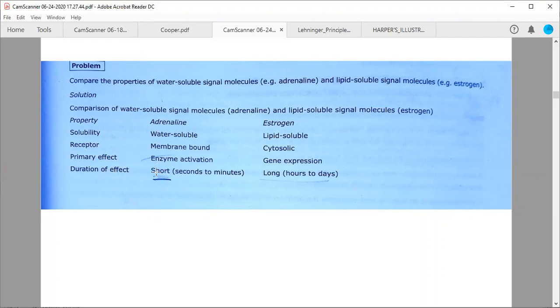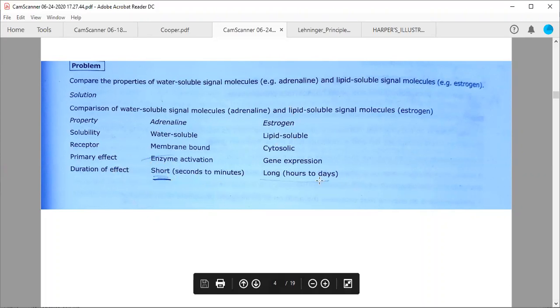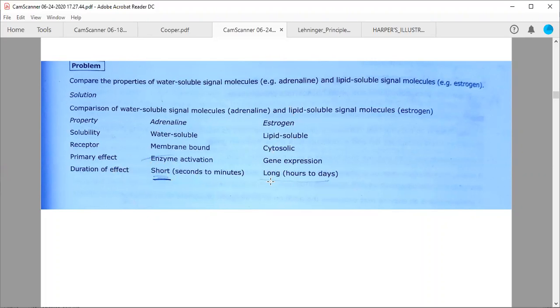So the effect will not be very long, it is a very short duration effect, whereas nuclear receptors are activating some of the genes, and genes result in the formation of proteins. So this is long, hours to days. They go directly within your cells or nucleus, and they exert their effect for a long duration of time.